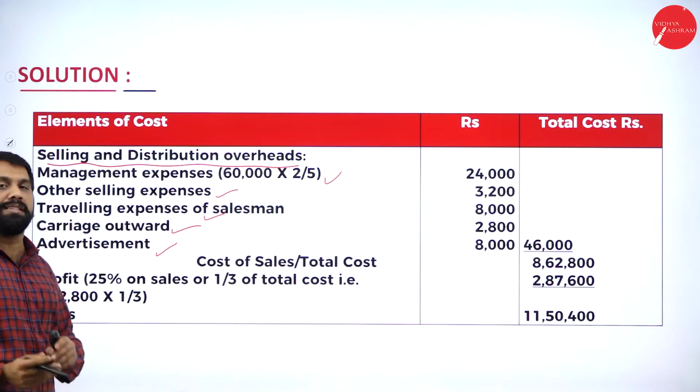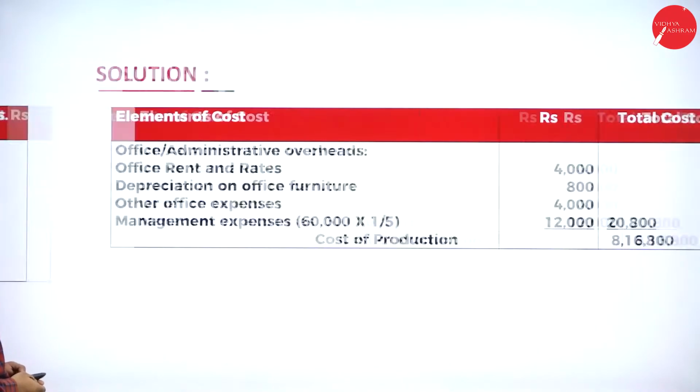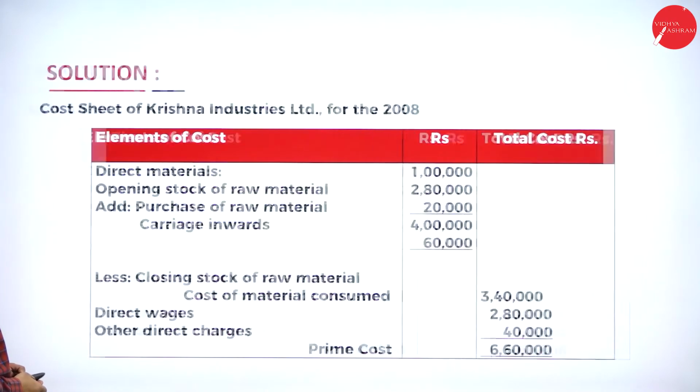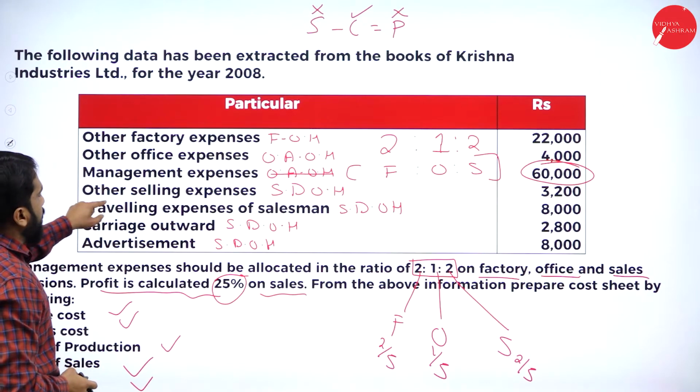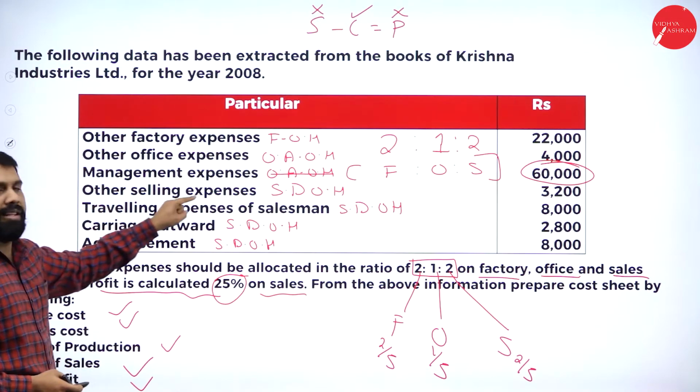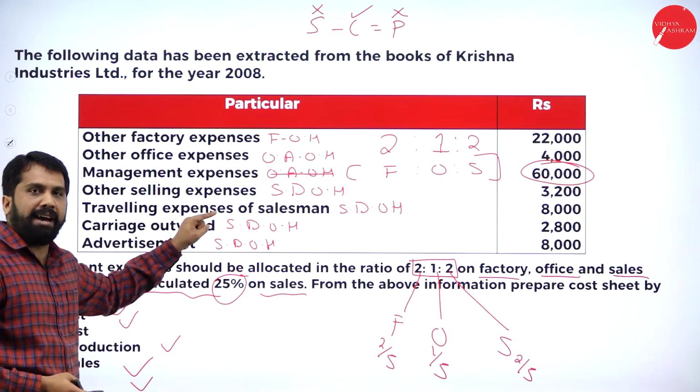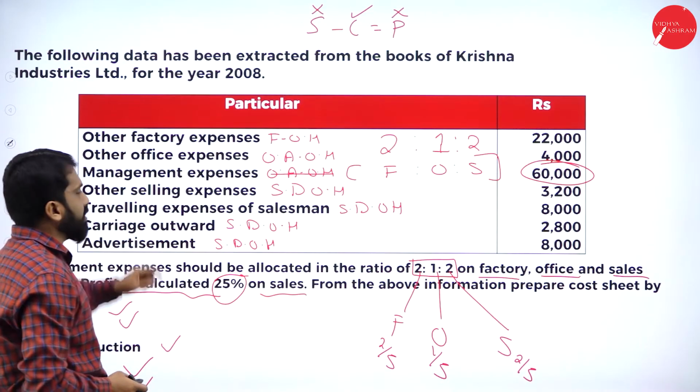Where you have all this, I'll go back to your question. See, carriage outward, advertisement, traveling expenses, other selling expenses, all the informations we already have. The same thing we are taking now.